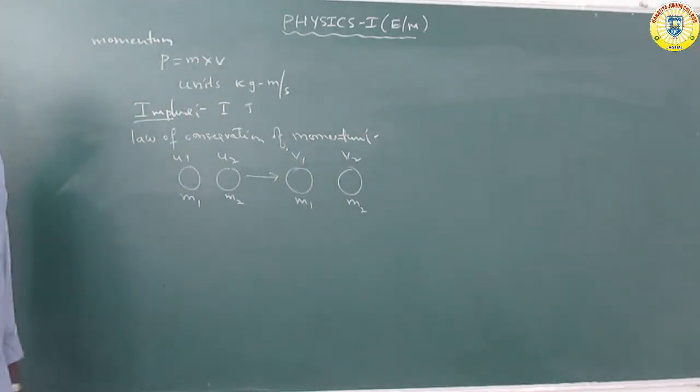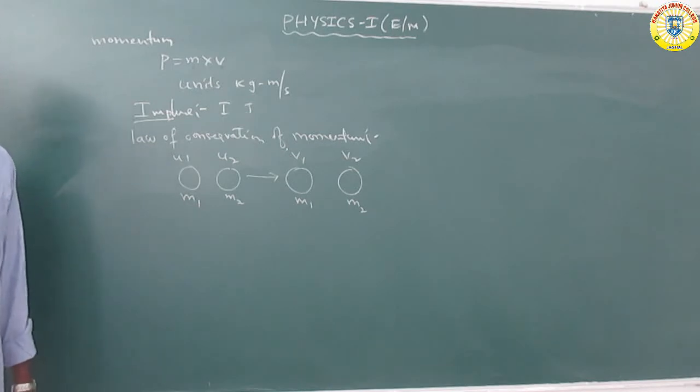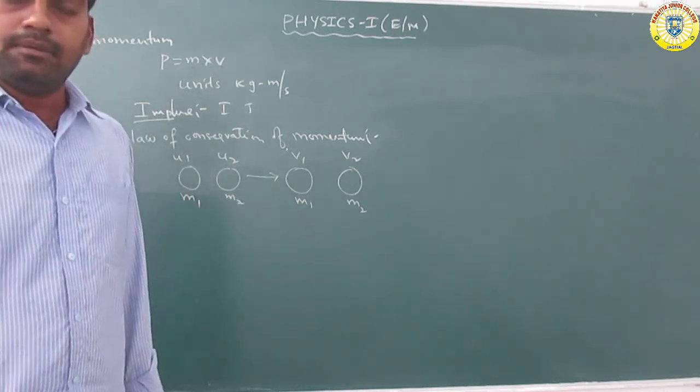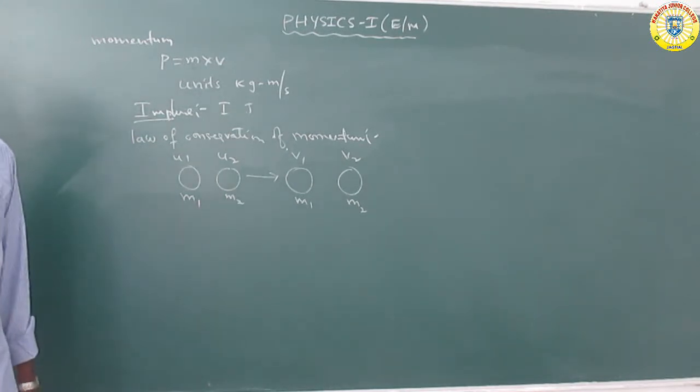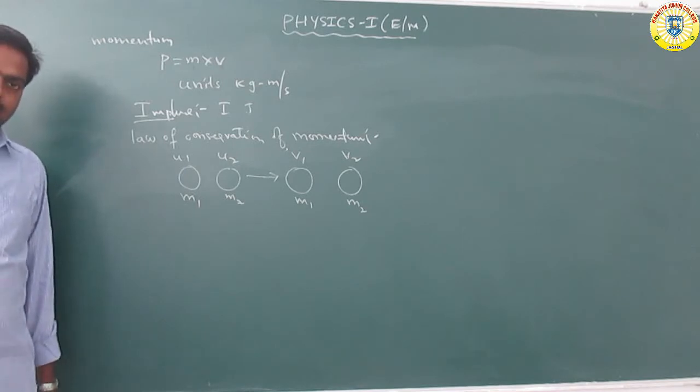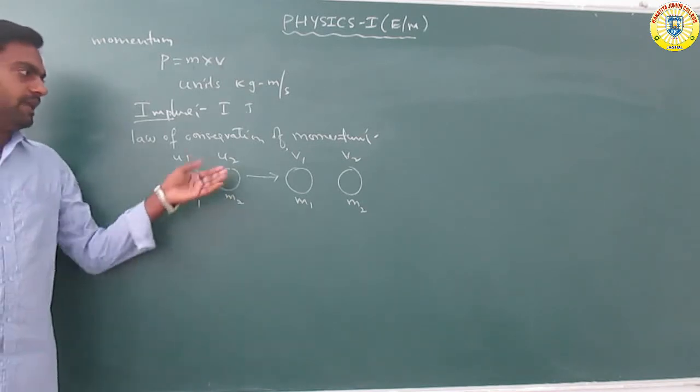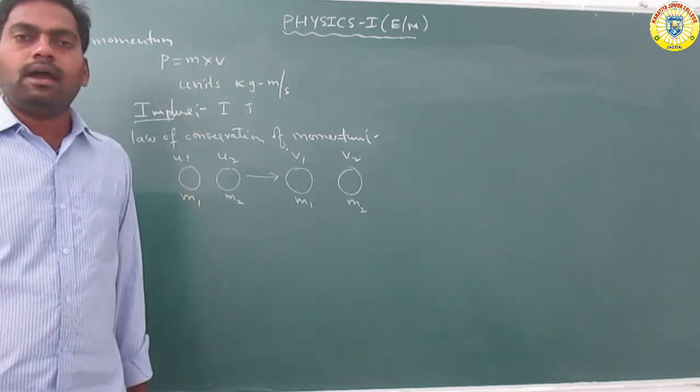Now consider two spheres of masses m1 and m2 with initial velocities u1 and u2 before collision. After collision we get velocities v1 and v2.